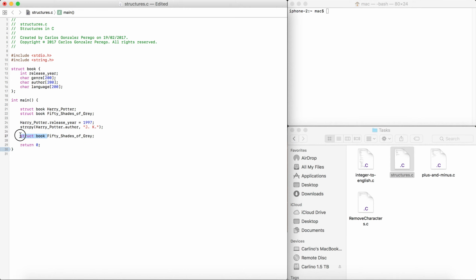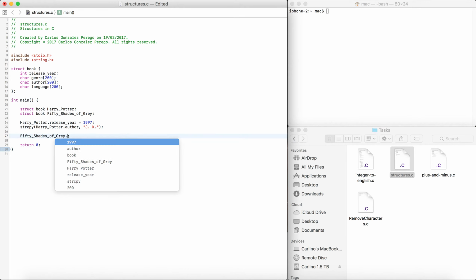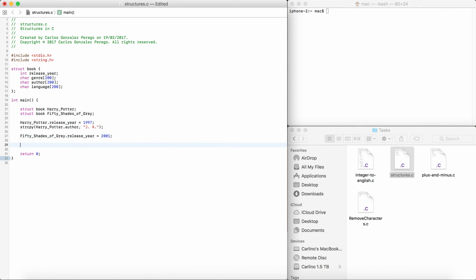Let's just say I want to put the release year. I'm just going to put the release year because it's an integer and it's easy. I don't want to go through the string copy, so let's just say 2000, 2001.